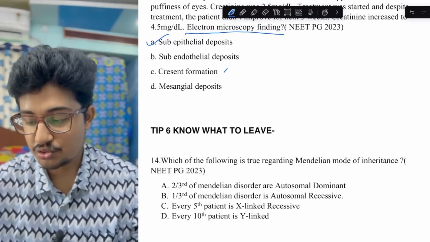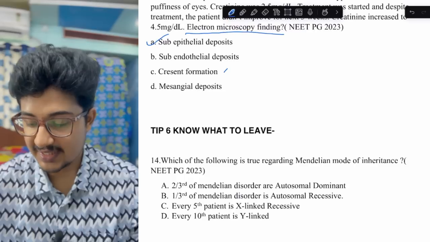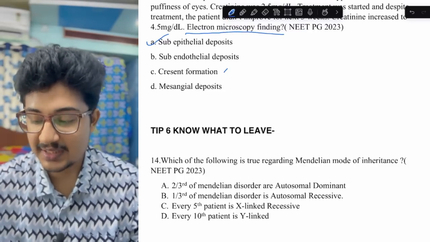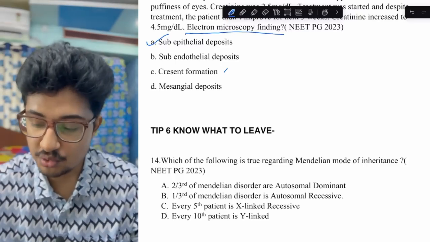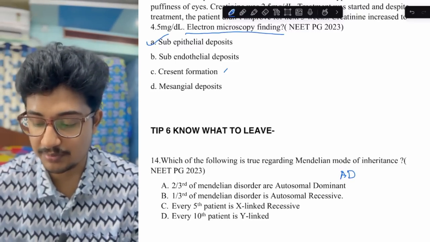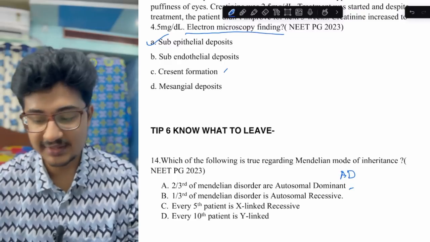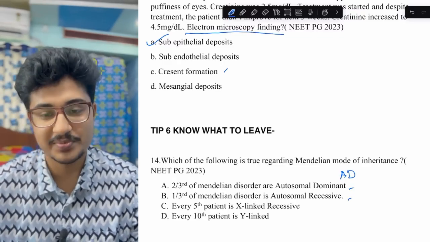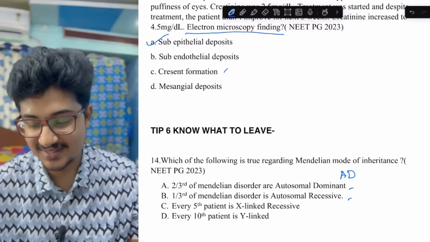Which of the following is true regarding Mendelian mode of inheritance? This was asked in NEET PG 2023. 2/3 of the Mendelian disorders is autosomal dominant. I know that autosomal dominant is the most common, so this could be correct. 1/3 of the Mendelian disorders is autosomal recessive. This could also be correct because autosomal recessive is less.